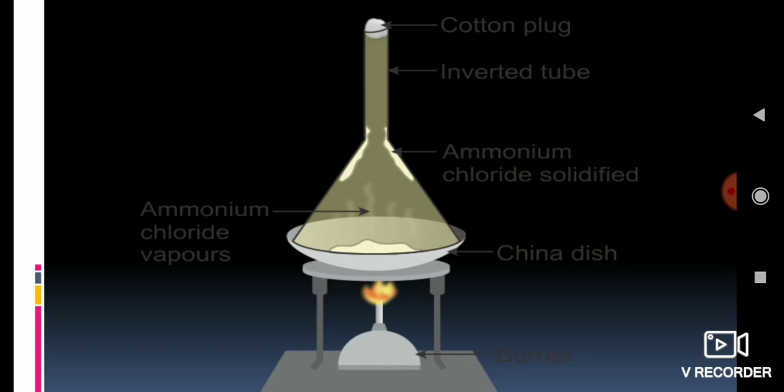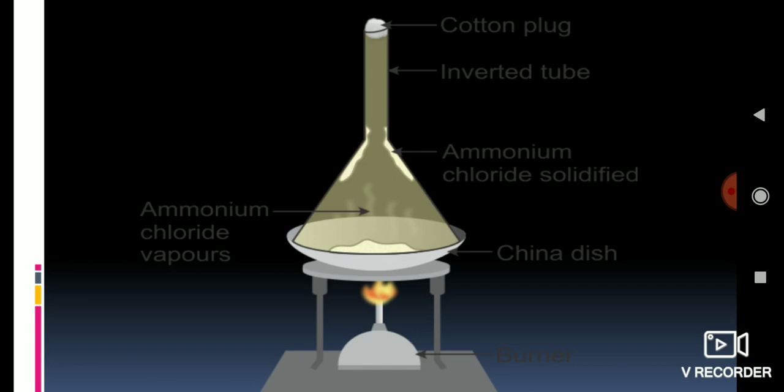As soon as you light the burner, heat starts transferring, and ammonium chloride, being a sublimable substance, vaporizes, changing from the solid state into the gaseous state. It directly changes from solid to gas, which is considered a sublimation process, because it does not come into the liquid state.